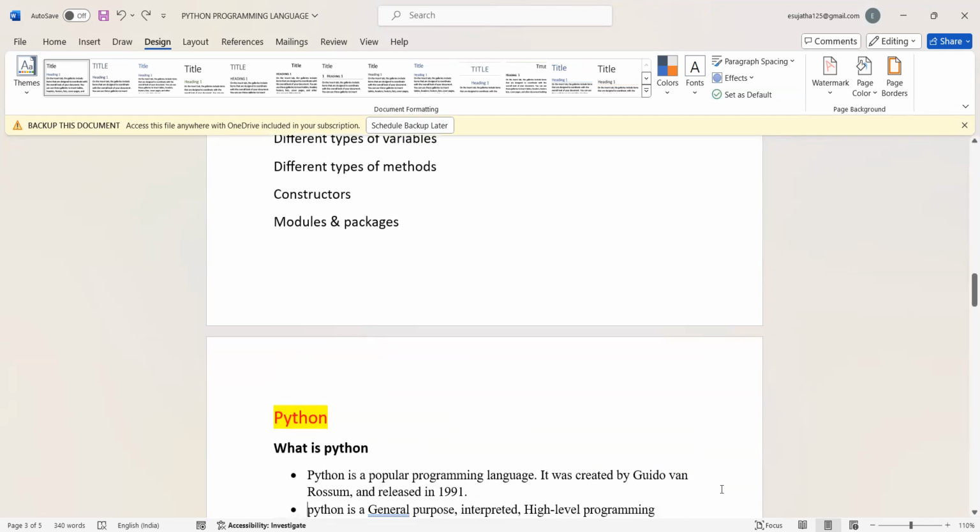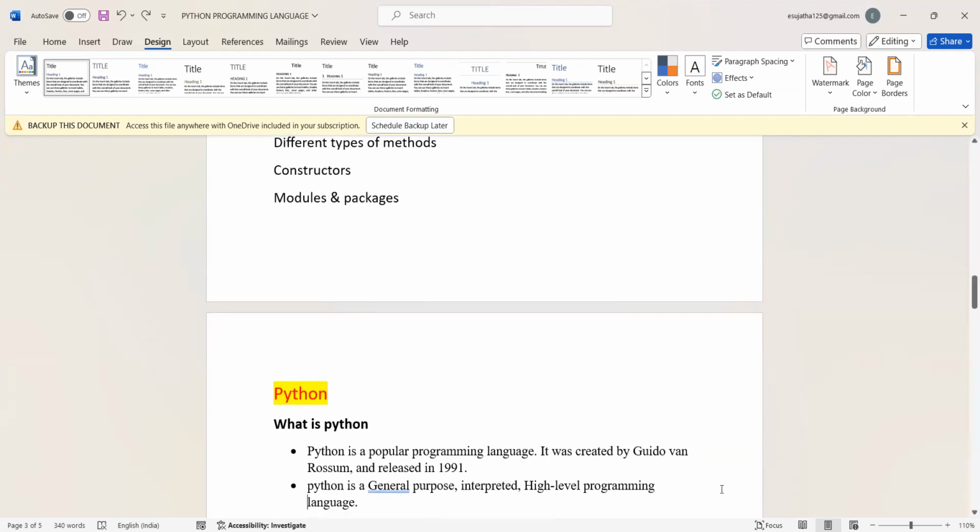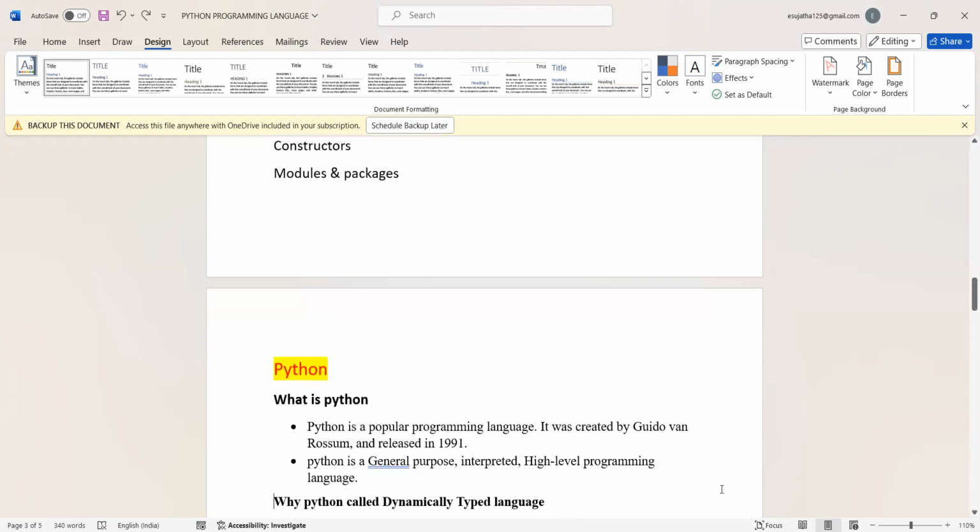Python is a general programming language. It was created by Guido van Rossum and released in 1991. Now, different versions are available in the market. The latest version is Python 3.12.0. Python is a general purpose interpreted high level programming language.